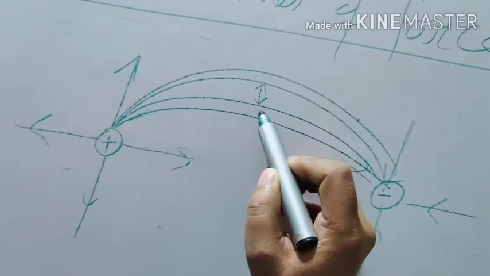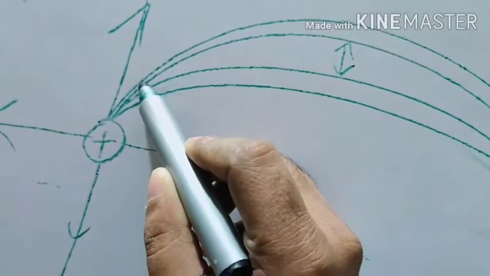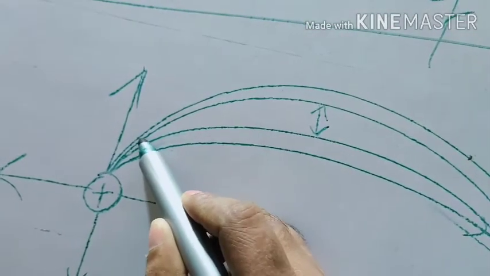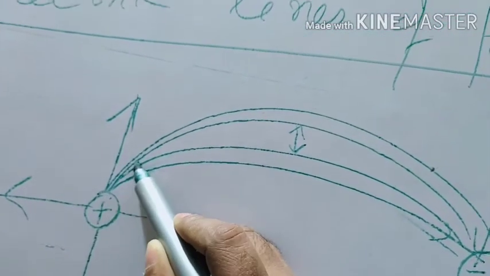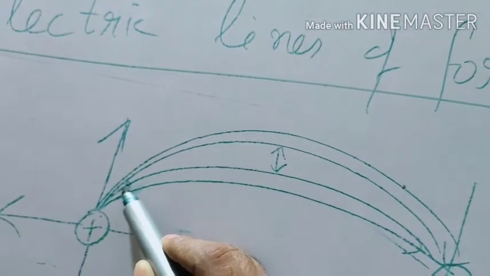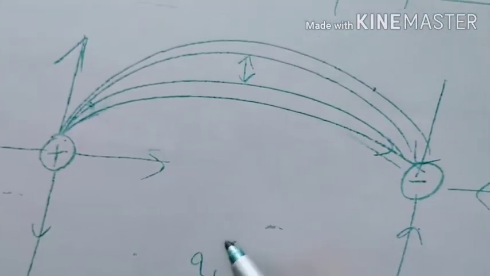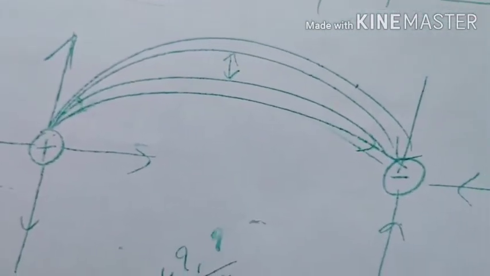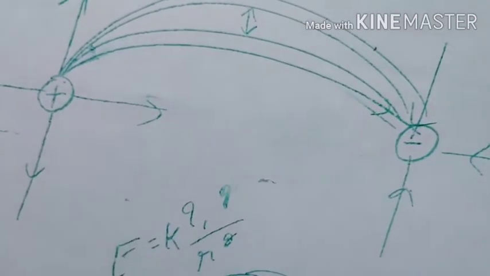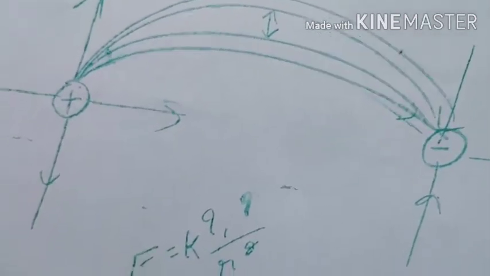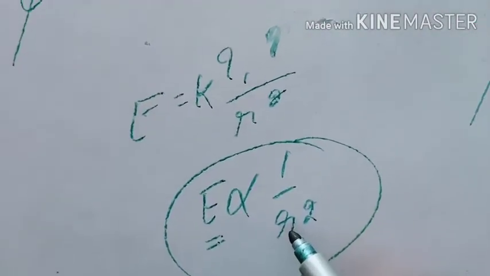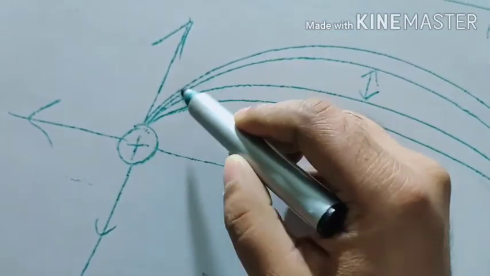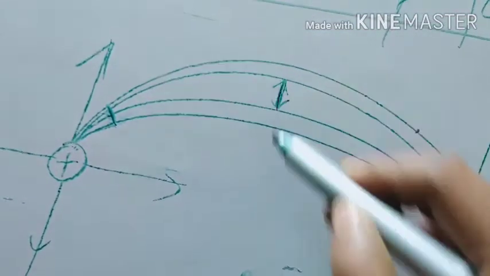See the spacing, it is large here, and here the spacing is almost zero, very close to each other. What will happen near the charge? The electric field will be more. You know, electric field is kq upon r square. Electric field is proportional to 1 by r square, which means if you are near to the charge, electric field will be more by using this formula. So here electric field is more, here electric field is less.